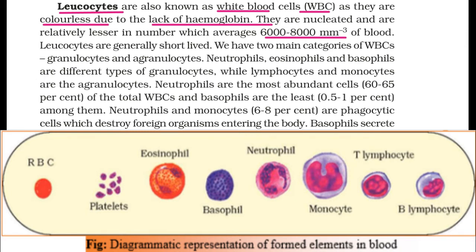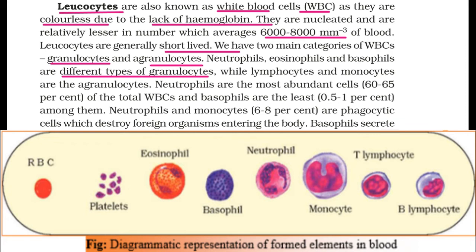Leukocytes are generally short lived. They don't live as long as erythrocytes. We have two main categories of WBCs. Number one is granulocytes and agranulocytes. Neutrophils, eosinophils and basophils are different types of granulocytes.